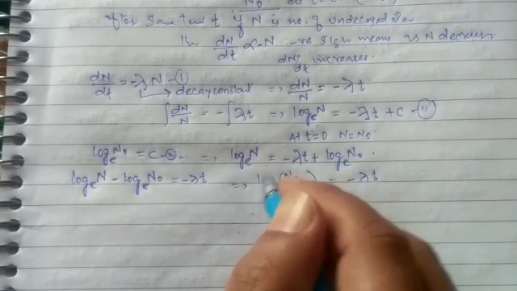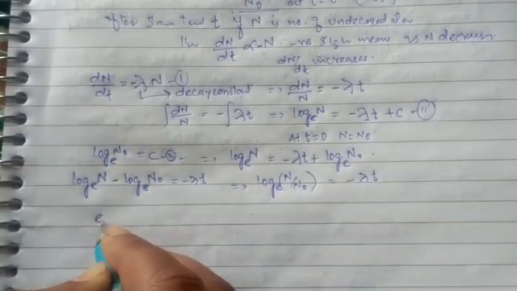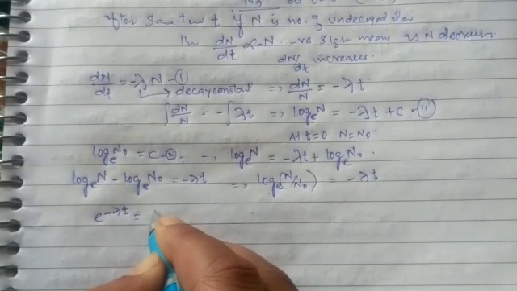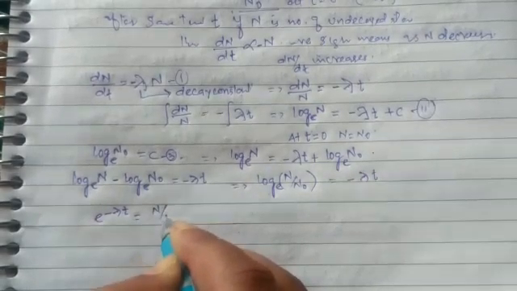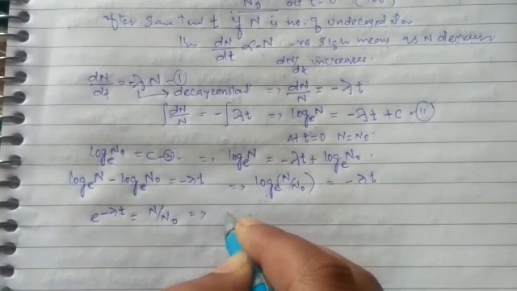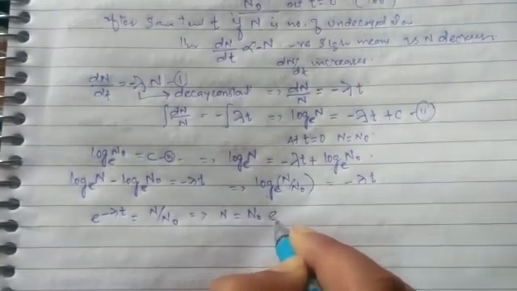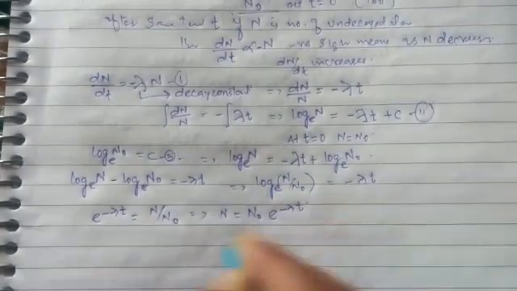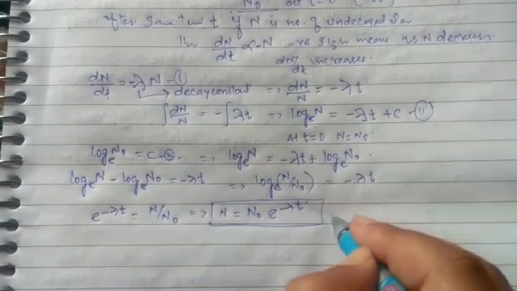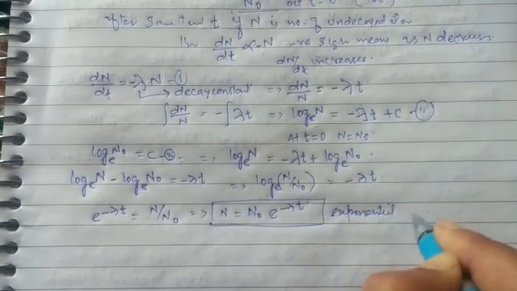Now taking the antilog, we simply get e raised to the power minus lambda into t is equal to n by n naught, which implies n equals n naught into e raised to the power minus lambda into t. This is called the exponential decay equation.